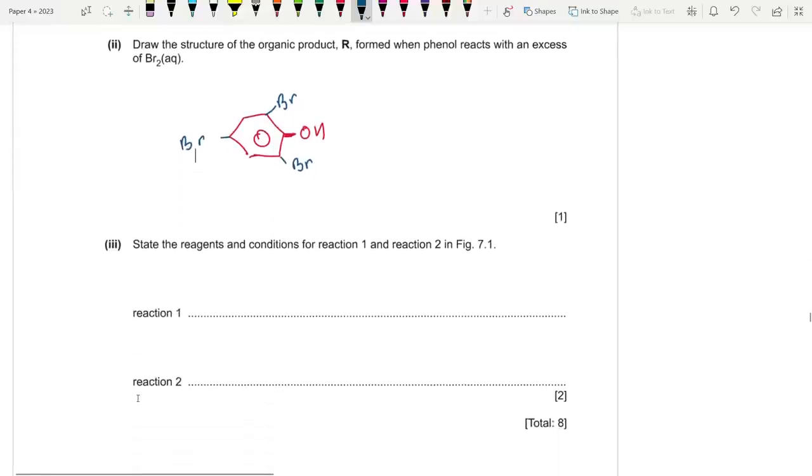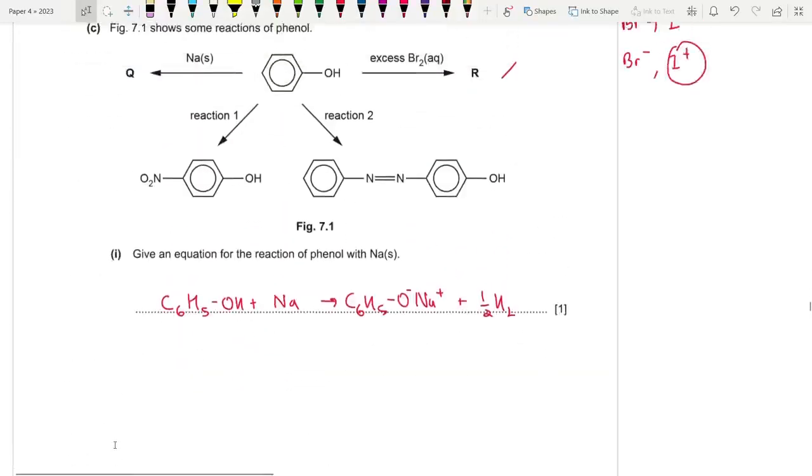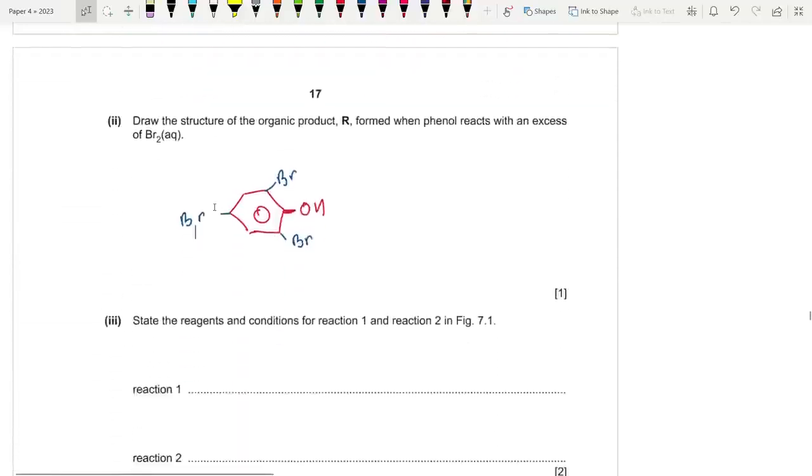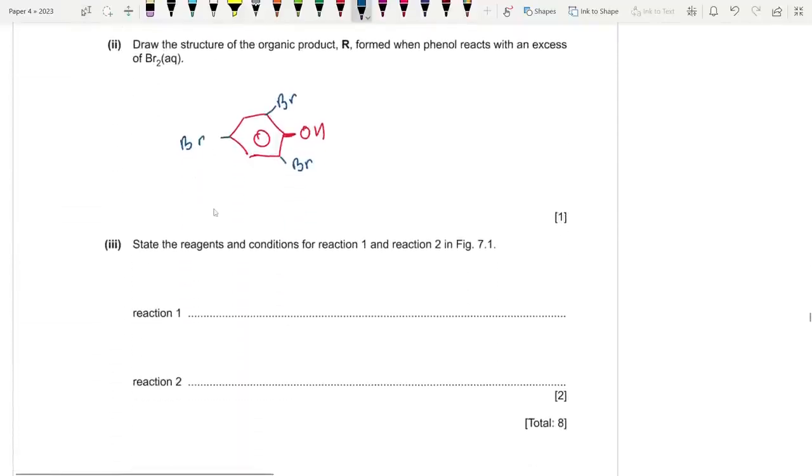State the reagents and conditions for reaction 1 and 2 respectively. So what is reaction 1? It is the formation of 4-nitrophenol. So simply we know that phenol is activated, so we don't need concentrated HNO3 and concentrated H2SO4. It will simply react with dilute acid under room conditions, right? So we can just say aqueous or dilute HNO3, and you don't even need the acid catalyst H2SO4. Just dilute HNO3 is fine.